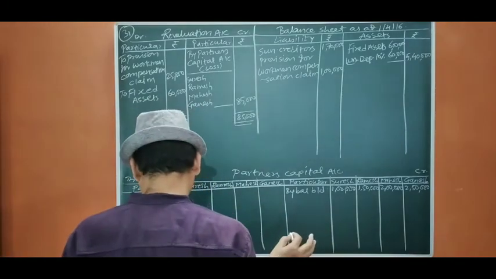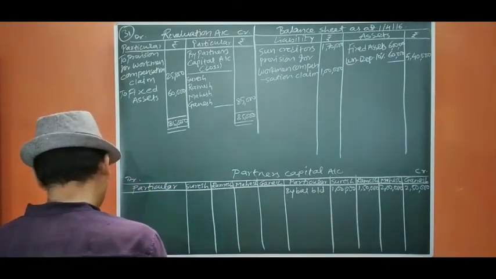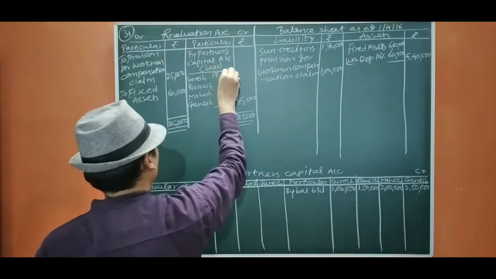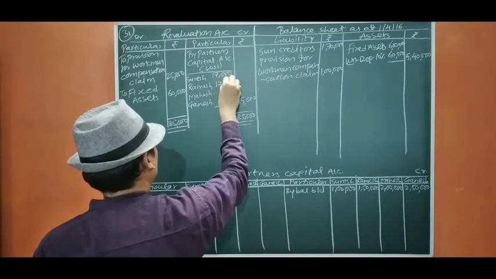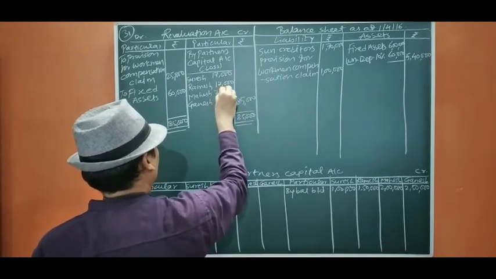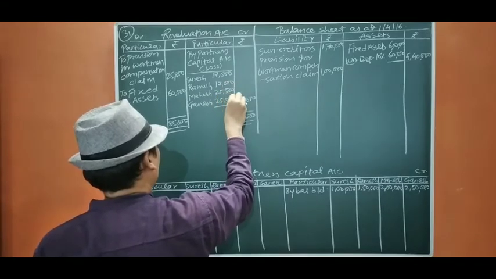Twos are 17,000, 2:3, so 17,000, and 3 times 8,500 is 25,500, 25,500.